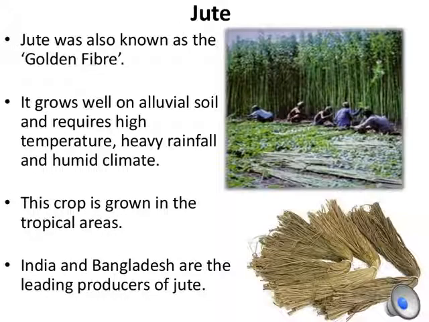The next fiber which is grown for agro-based industry is jute. It is also known as the golden fiber. It is grown in tropical areas. It requires high temperature, plain alluvial soil, plenty of rainfall and a humid climate to grow. India and Bangladesh are the leading producers of jute.